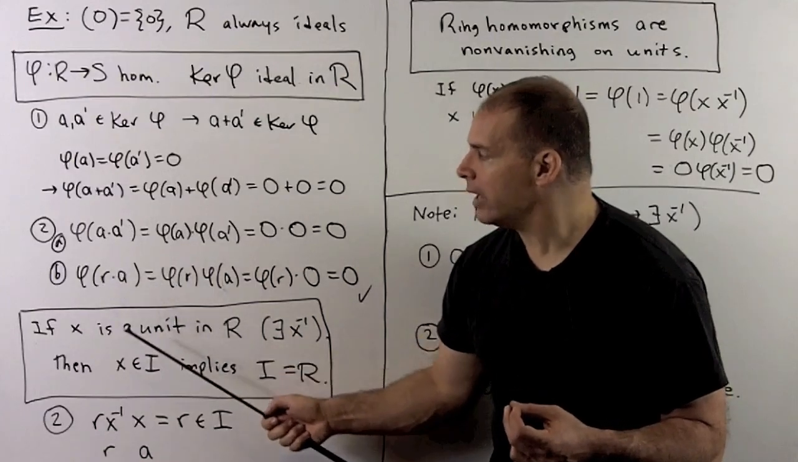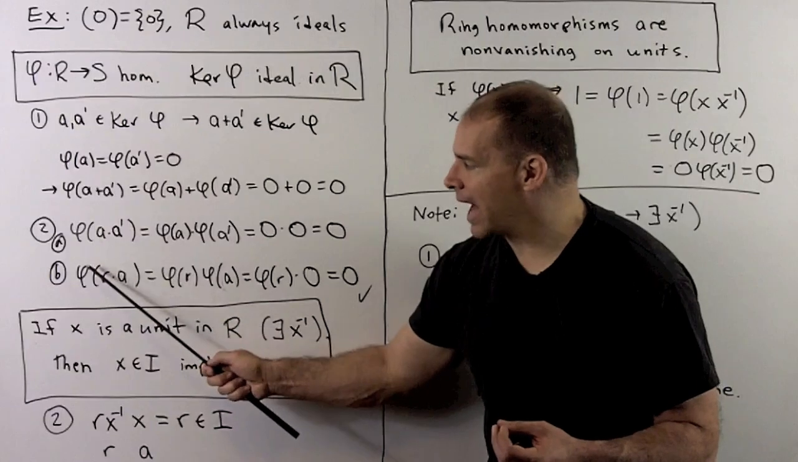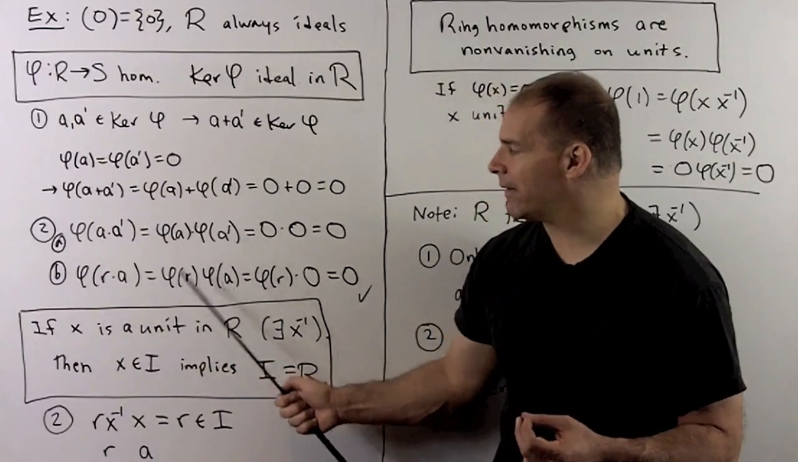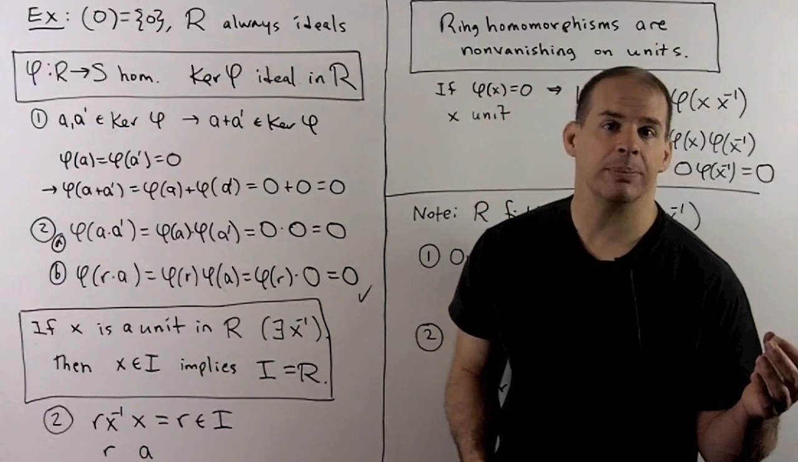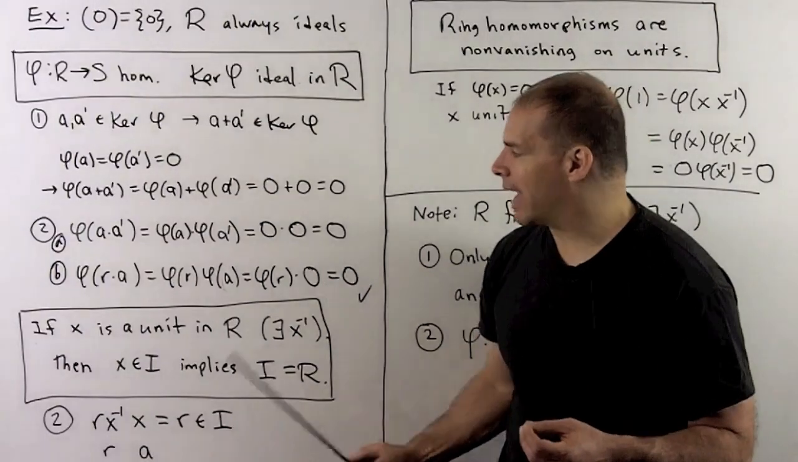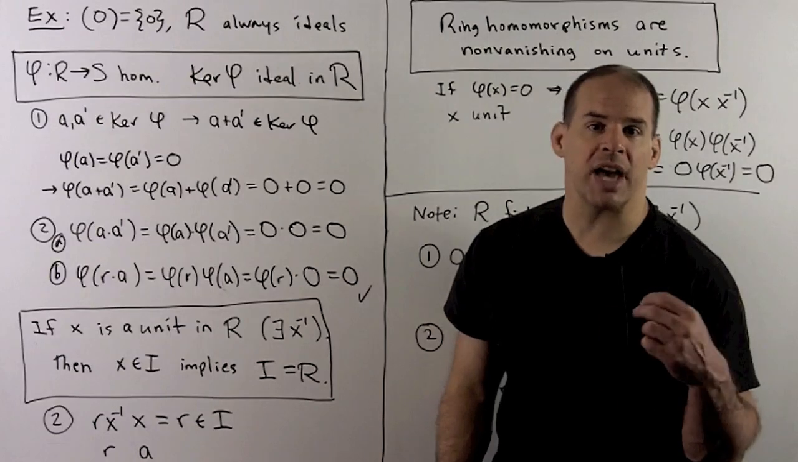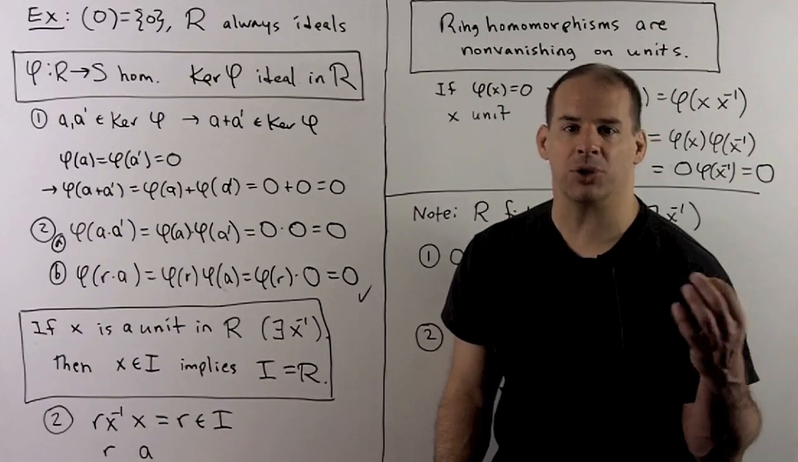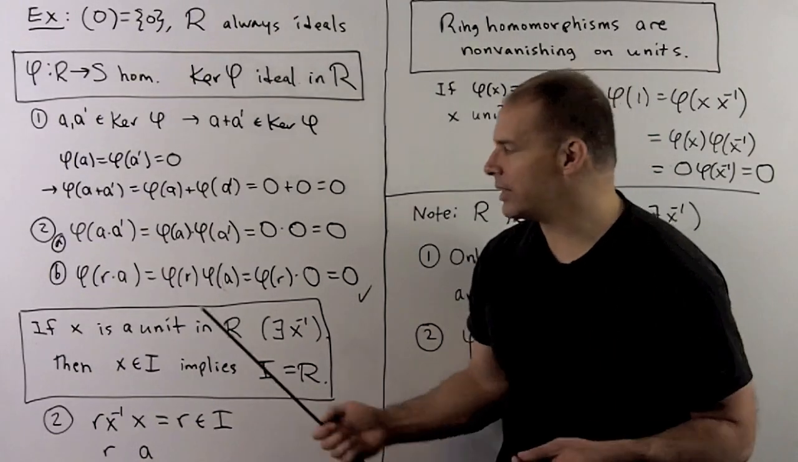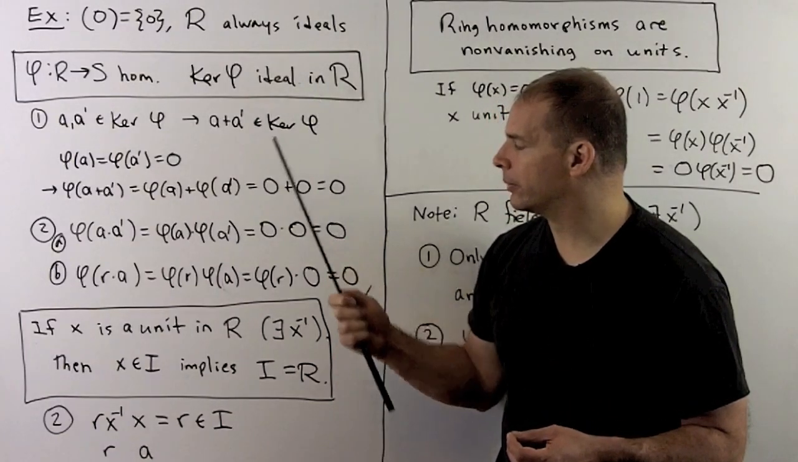Same argument for the second part. If r is in the ring and a is in the kernel, take the product and apply phi. We could split it up. I have phi of r. We don't know what that is. But phi of a is equal to 0. So this goes to 0. That means r times a is in the kernel. Note for a two-sided ideal, I also have to show that a times r is in the kernel, and that's the same exact argument. So we have a two-sided ideal.